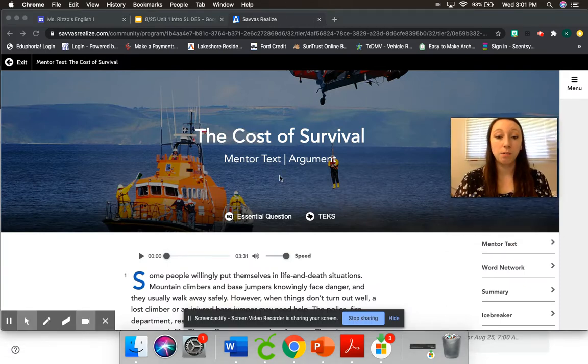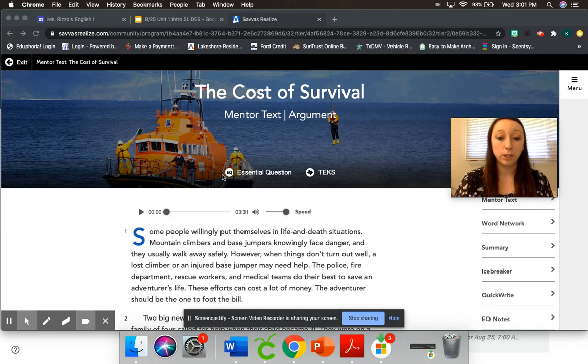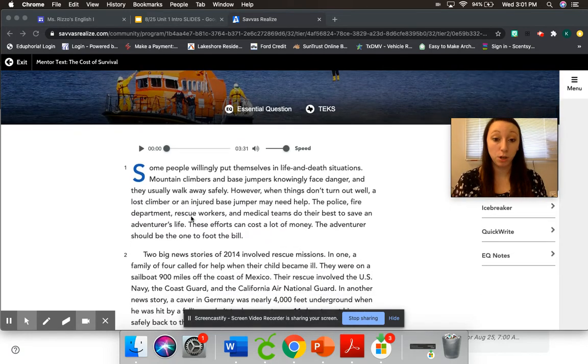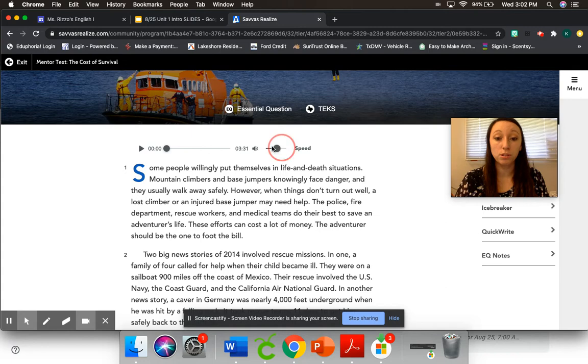For annotation, you can click play and listen to it, or you can read it. It's up to you. If you're going to listen to it, I want you to try to read along if you can. You can adjust the speed, how fast or slow they read, right here, and this is the volume. Make sure it's not so fast that you can't understand.